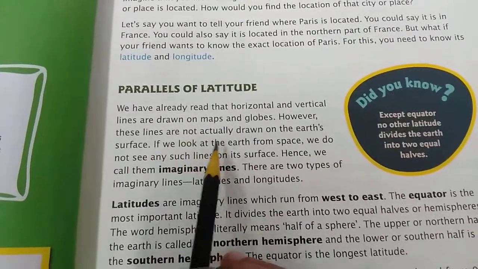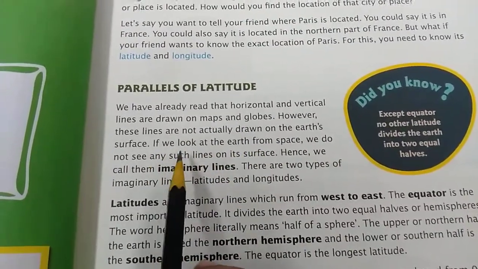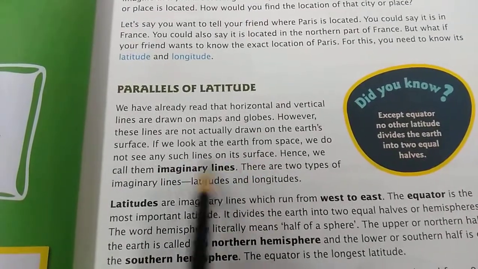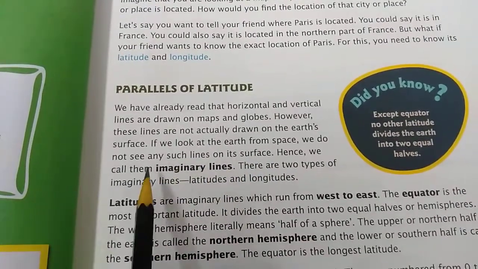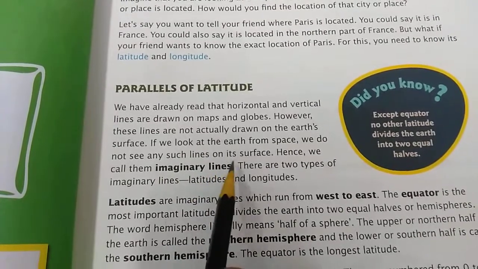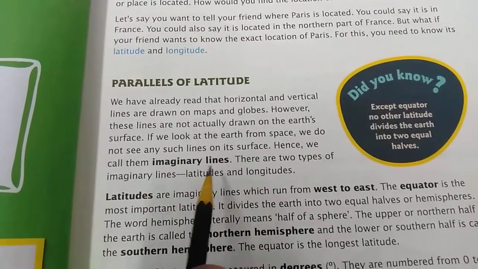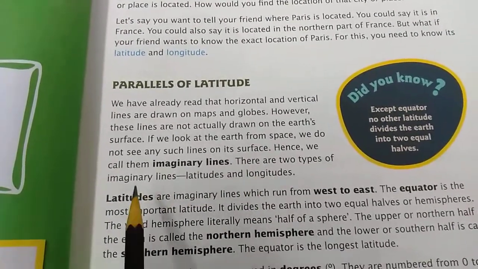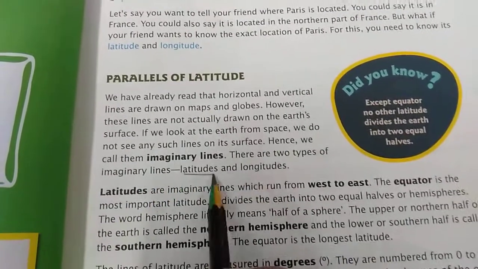However, these lines are not actually drawn on the Earth's surface. If we look at the Earth from space, we do not see any such lines on its surface. Hence, we call them imaginary lines. There are two types of imaginary lines, that is latitudes and longitudes.